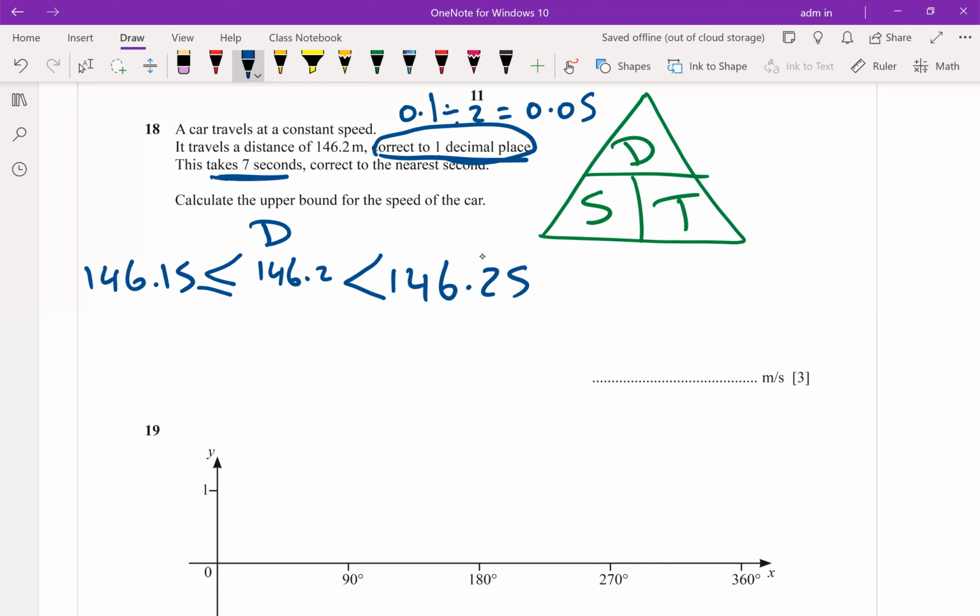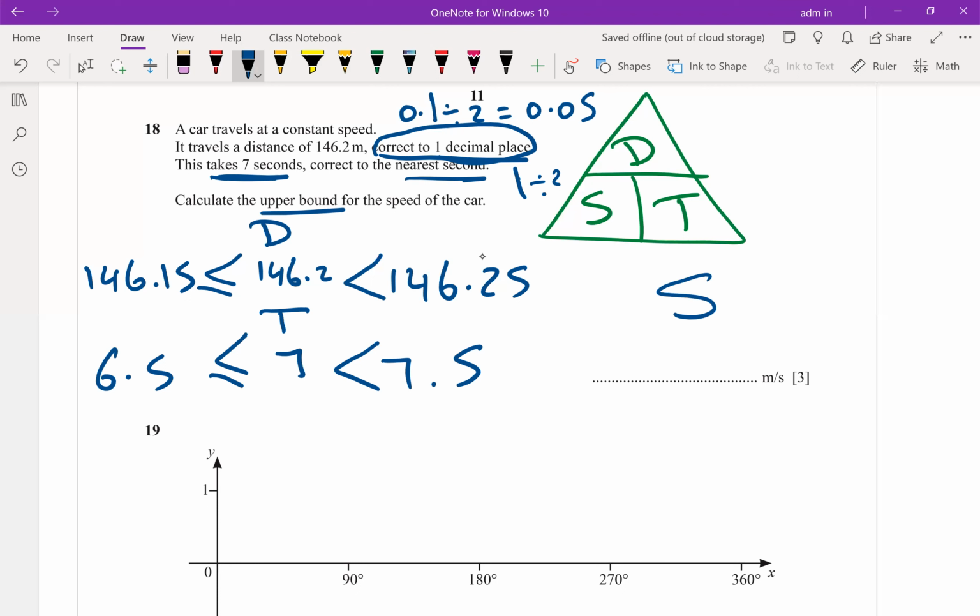This takes 7 seconds. The time is 7. What are the limits of accuracy? 7 seconds corrected to the nearest second, the nearest whole, the nearest one. So 1 divided by 2 will be 0.5, giving 6.5 and 7.5. He asked you to get the upper speed.